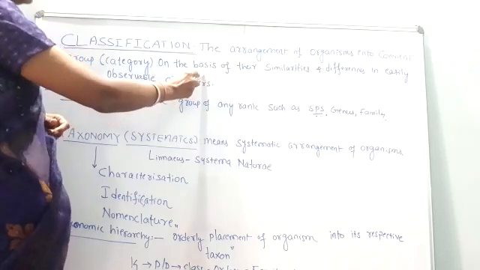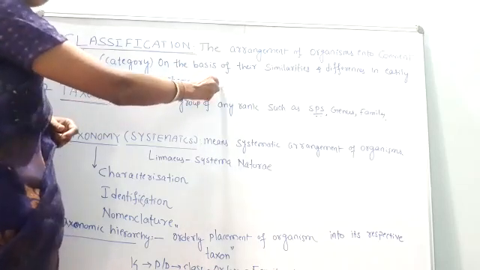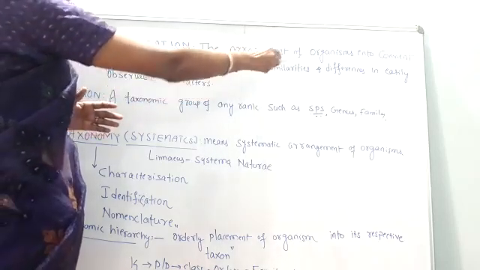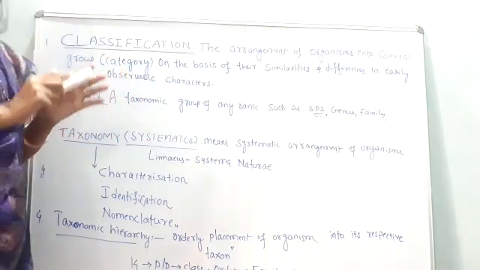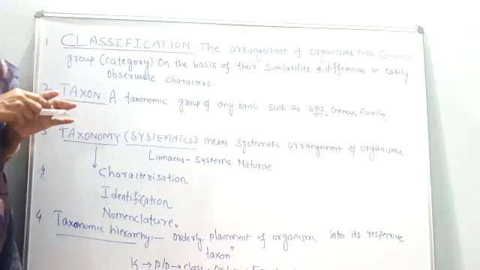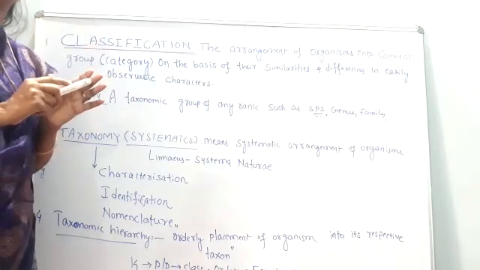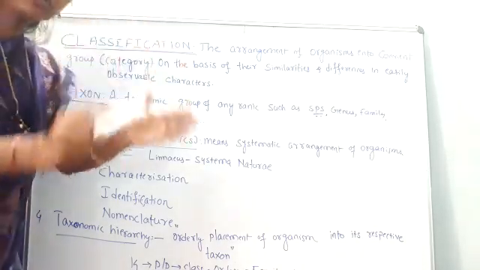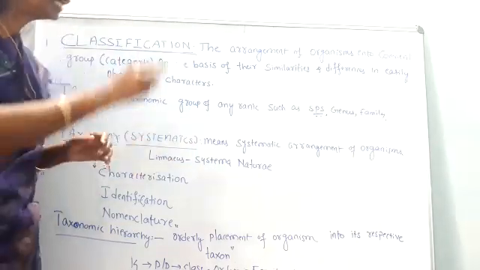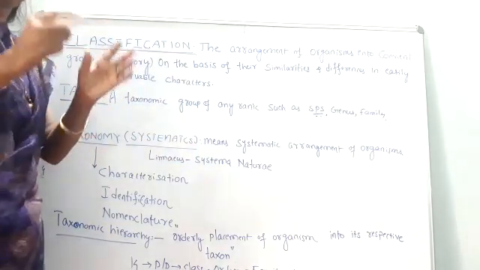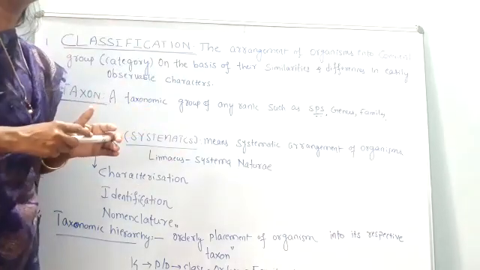We are grouping the organisms on the basis of their similar and dissimilar characters. But those characters should be very easily observable, for example the morphological features. Morphology means external characters.